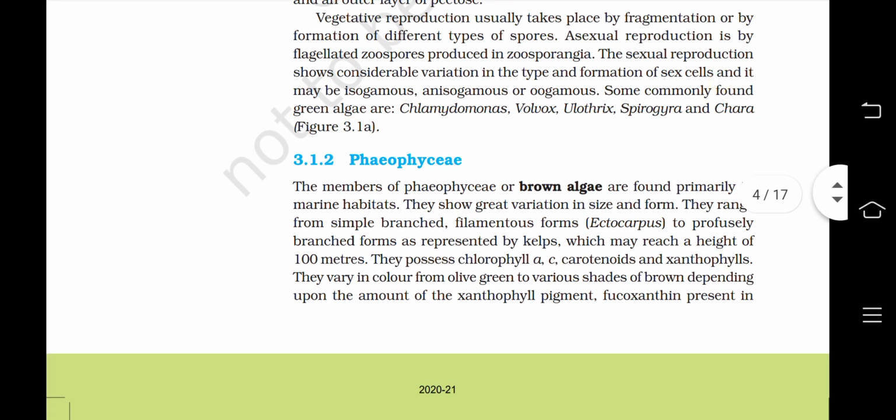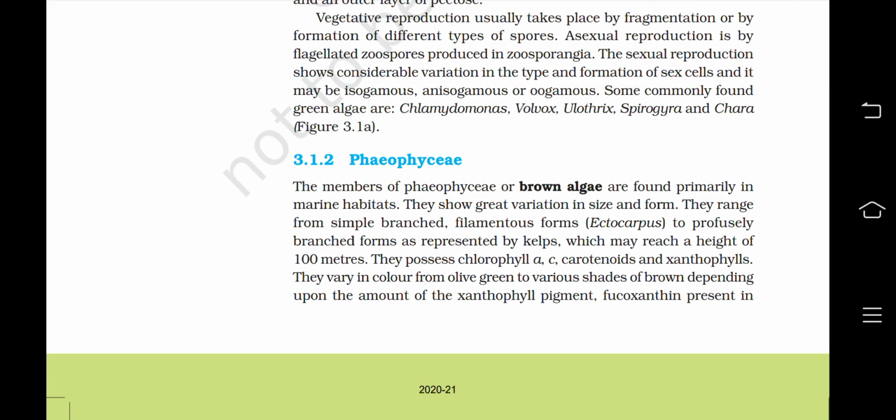Second class is Phaeophyceae. The members of Phaeophyceae, or brown algae, are found primarily in marine habitats. They show great variation in size and form. They range from simple branched filamentous forms like Ectocarpus to profusely branched forms as represented by kelps, which may reach a height of 100 meters.